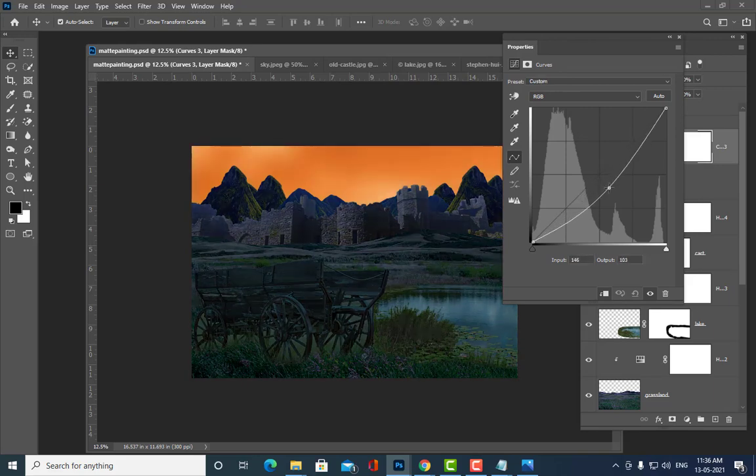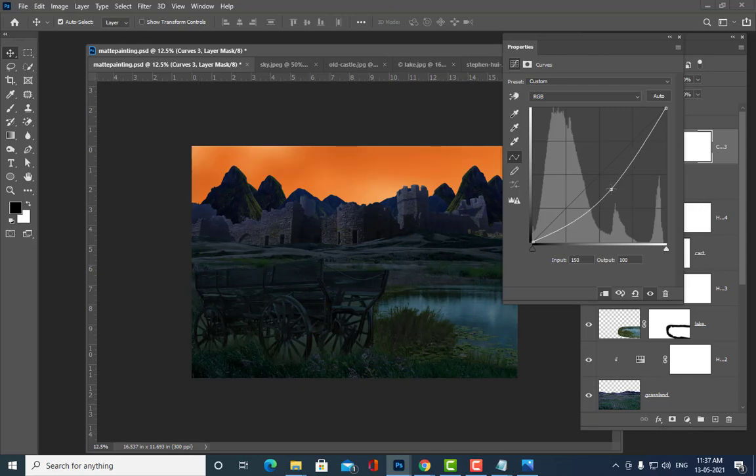See, it should be dim actually. Okay, it should not have too much color, but don't make it too dark. It should be somewhat like this. Because in early morning, even though we can see everything, it looks a little bit dim. The lighting won't be that much early in the morning, right?